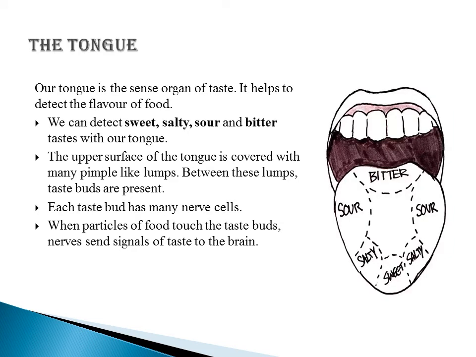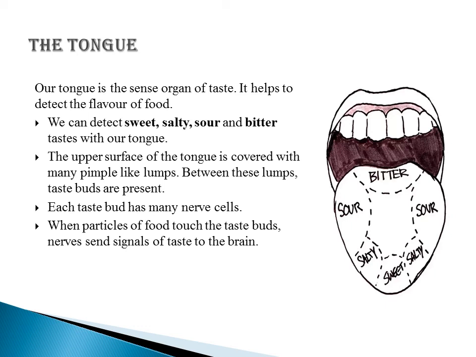The tongue. Our tongue is the sense organ of taste. It helps to detect the flavor of food. So we can taste different things, we can detect the flavor of different things with the help of our tongue. We can detect sweet, salty, sour and bitter taste with our tongue. The upper surface of the tongue is covered with many pimple-like lumps. Between these lumps, taste buds are present, and these taste buds help to detect the taste of any food.